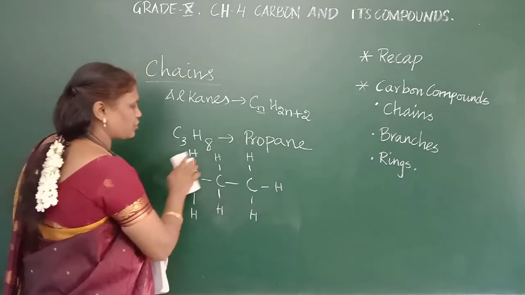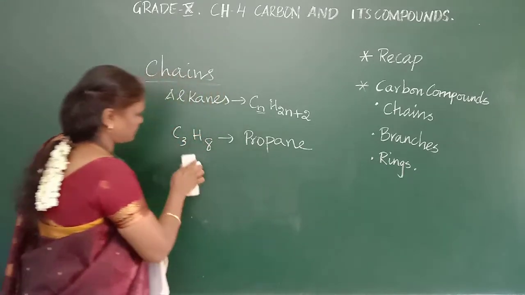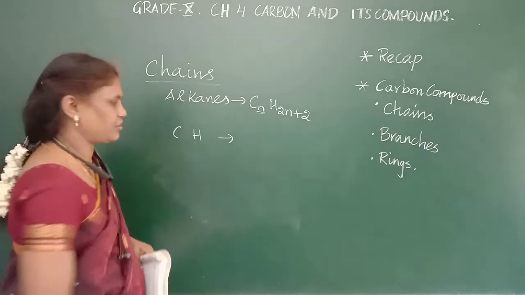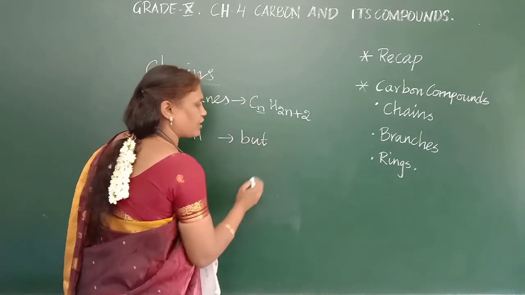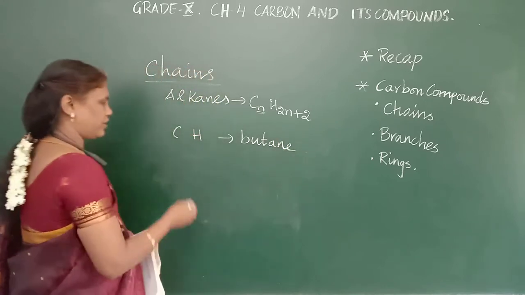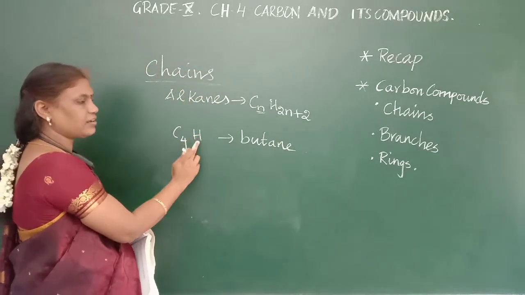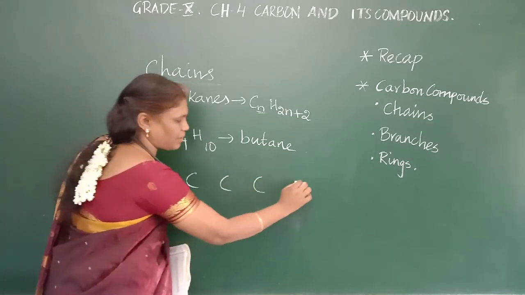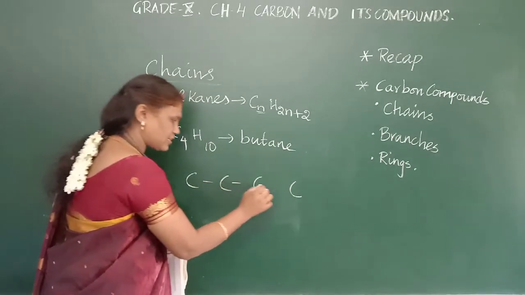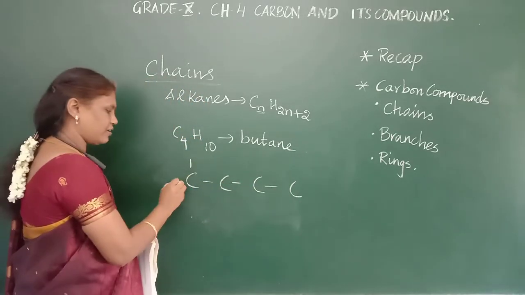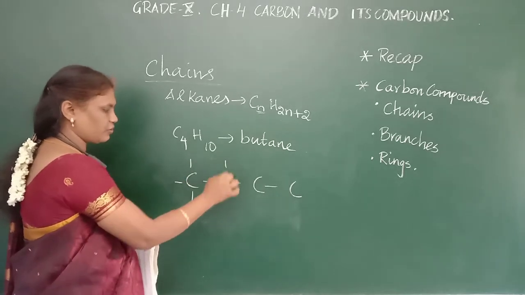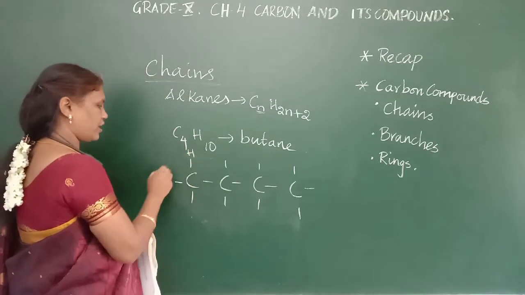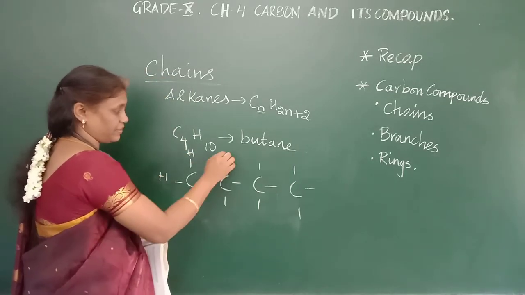Shall we go for the fourth one? Yes. What will be the formula for the fourth one? The root word is but. The root word is but. Okay, n, because it is a single bonded structure. So when I put 4 here, it should be 8 plus 2, 10. Very good. Butane. So what will be the carbon count? 4. So first it will have a single bond, then the remaining hydrogens, 1, 2, 3, 4, 5, 6, 7, 8, 9, 10. That is what the formula will be.